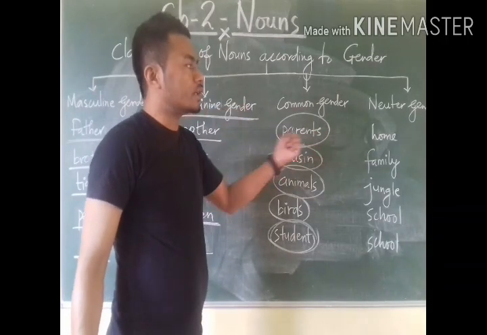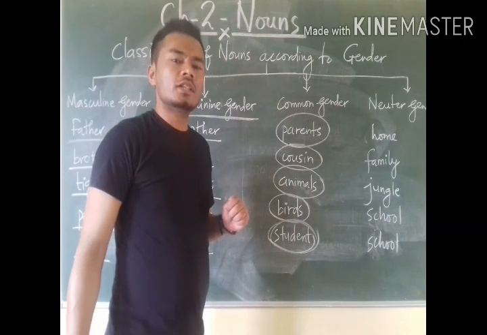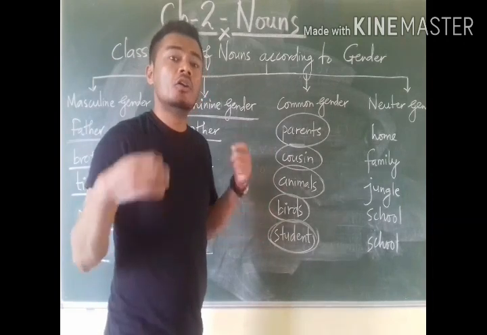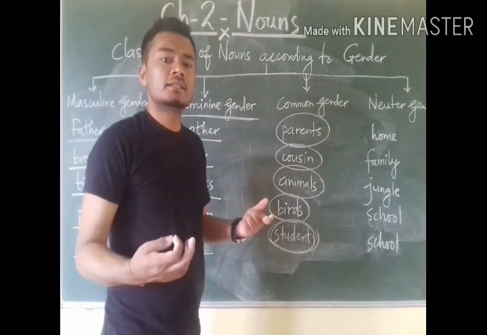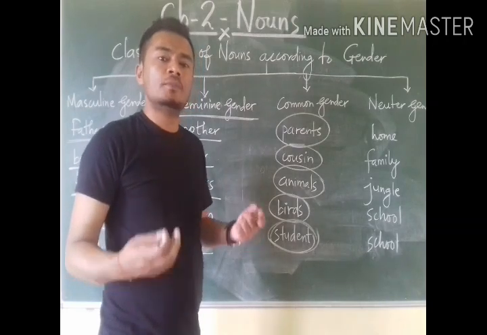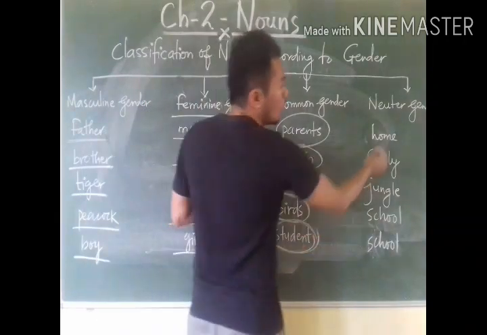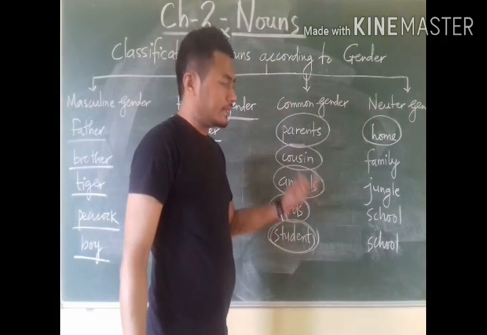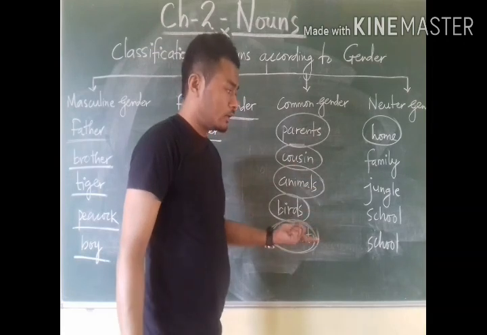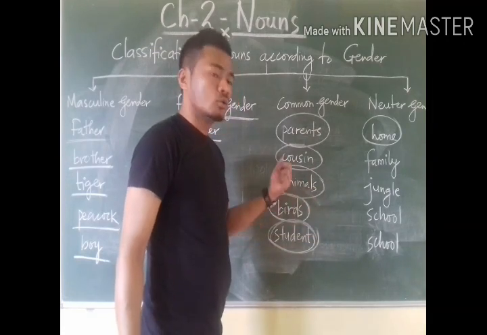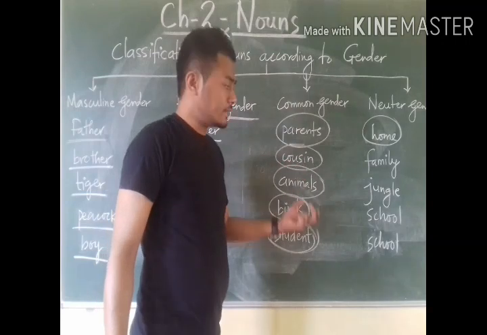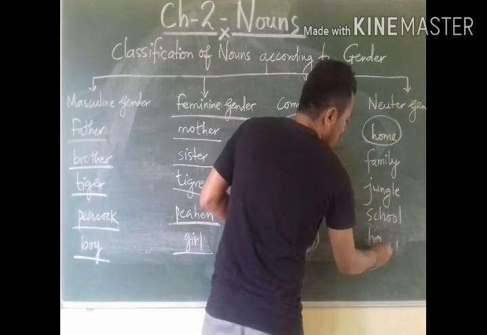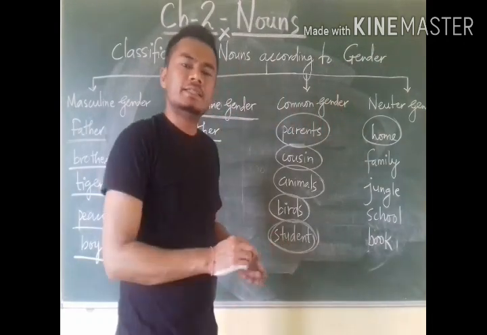But on the other hand, neuter gender. Neuter gender are all those nouns which are the names of places or all other non-living things. Nouns that refer to non-living objects are neuter gender. Like home is a noun, but its gender is neuter gender. Family is also a noun, its gender is neuter gender. Jungle is also a noun, its gender is neuter gender. School is also a noun, but its gender is neuter gender. Book is also a noun, but its gender is neuter gender.